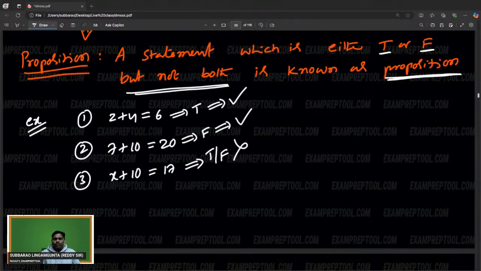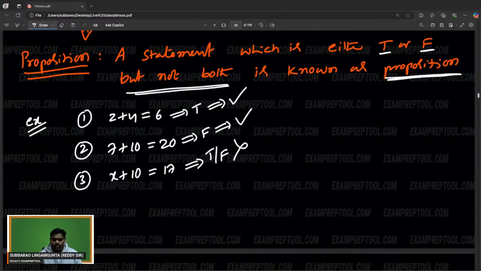Reddy sir, I have this doubt. If you have a doubt, please let me know. Everyone, please let me know. I'm expecting an answer from all of you. Advait, do you have any doubt? A statement which is either true or false, but not both, is known as a proposition. If you are okay with the proposition, I will proceed further.